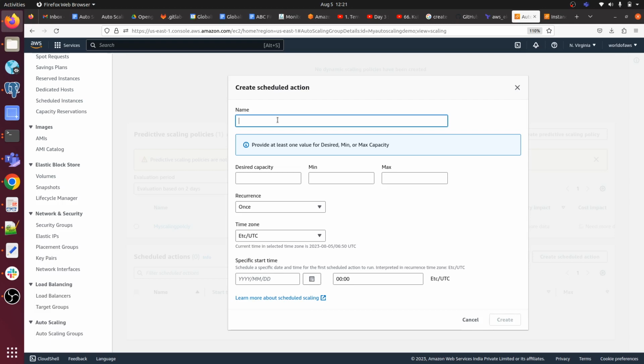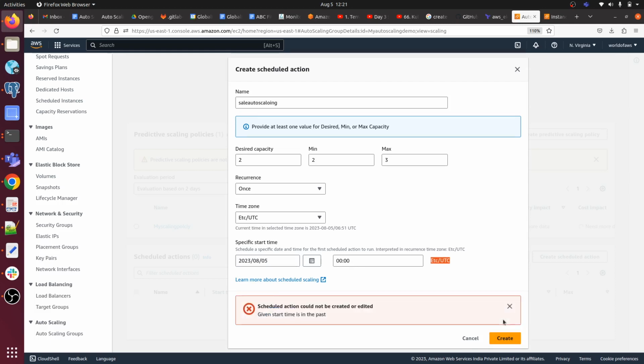Let me give my name, sale auto scaling, desired capacity 2, minimum capacity 2, max capacity 3. So here you have to give the date, when you want to schedule this action. So 08, and what is the date today, 5/05. Okay, and UTC is the default time.